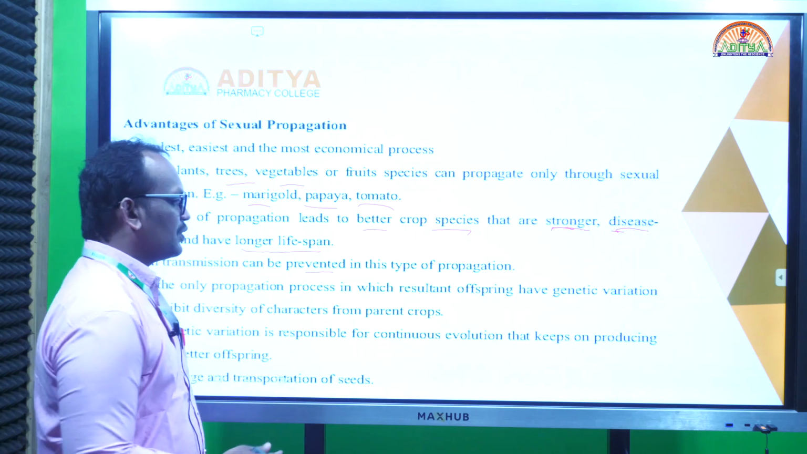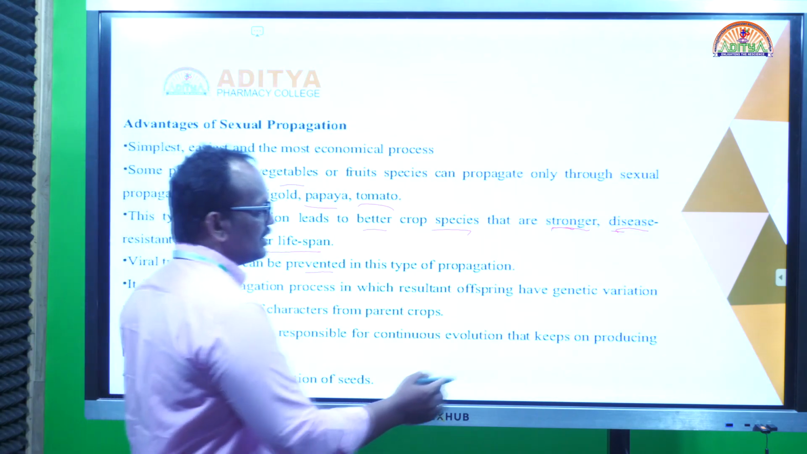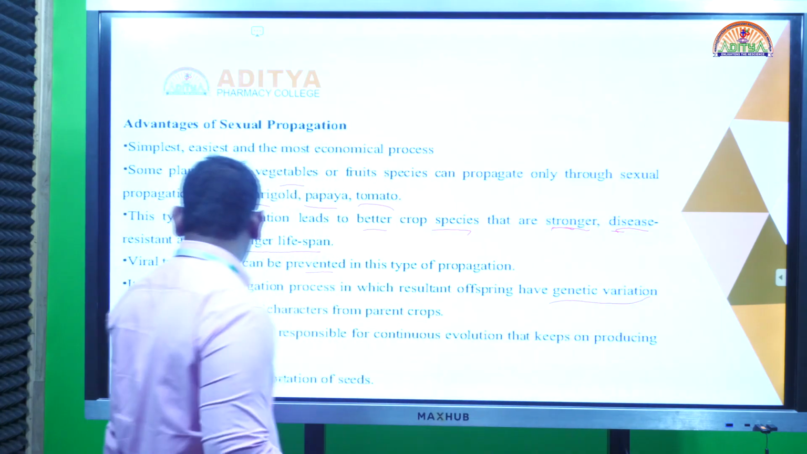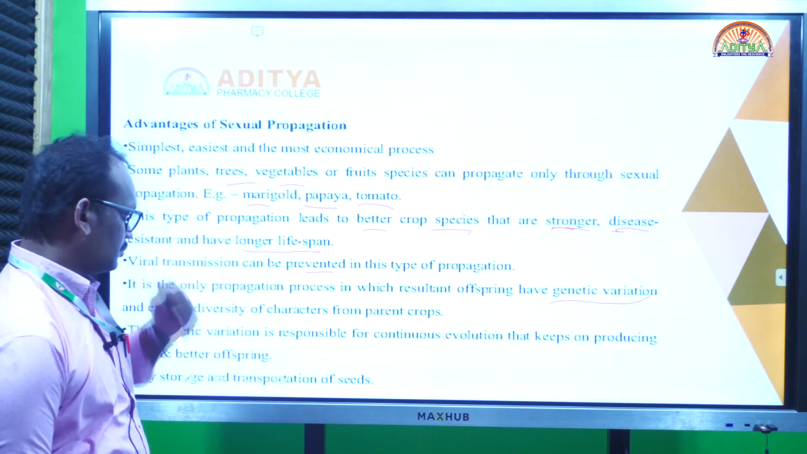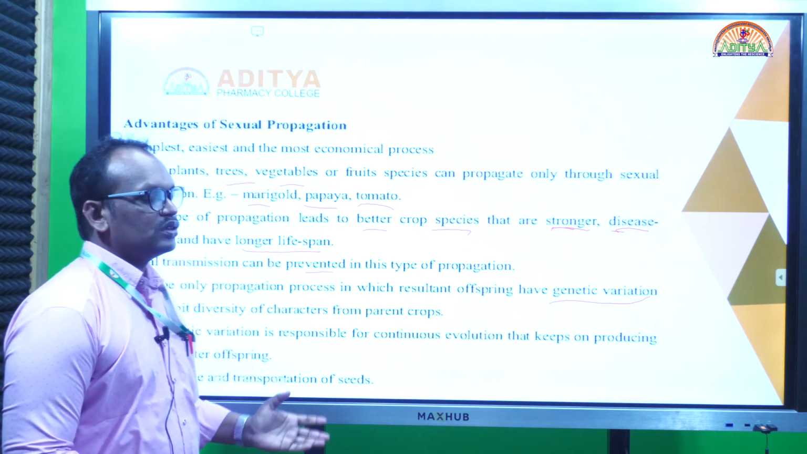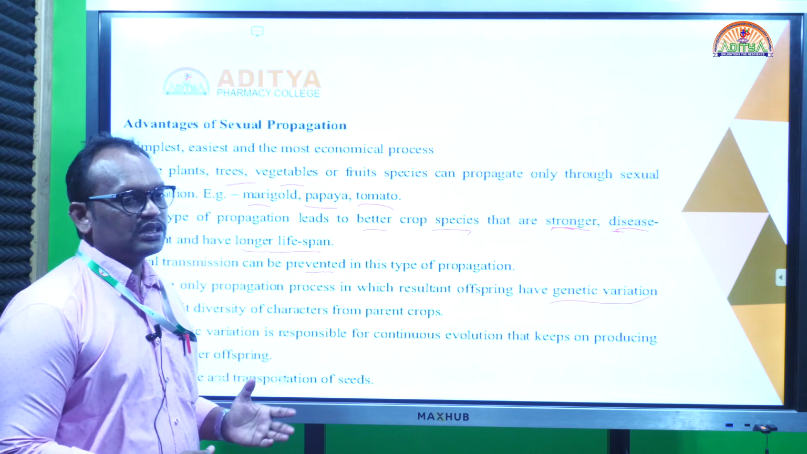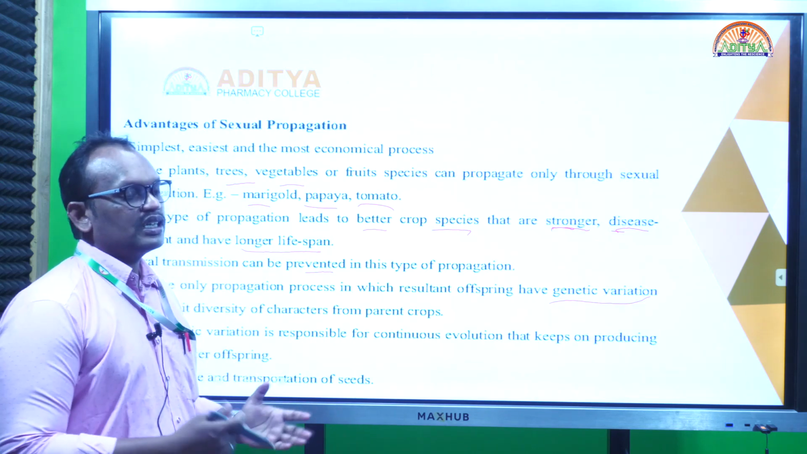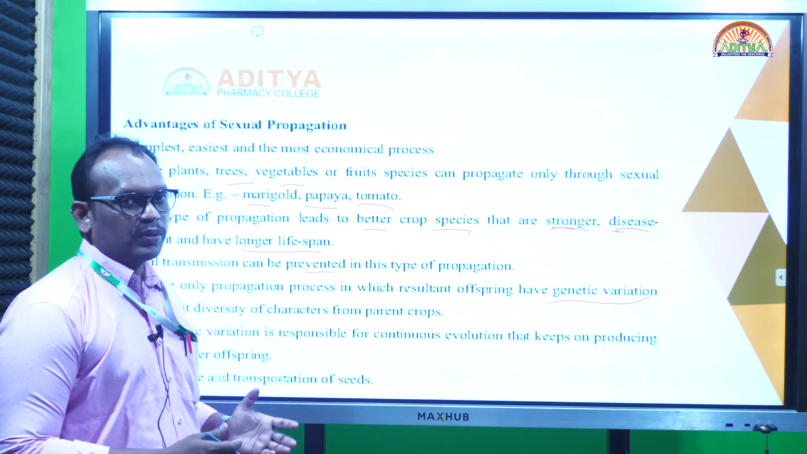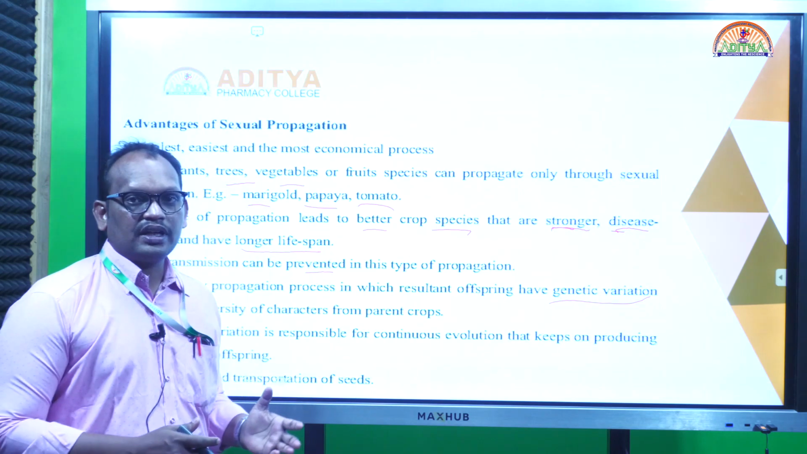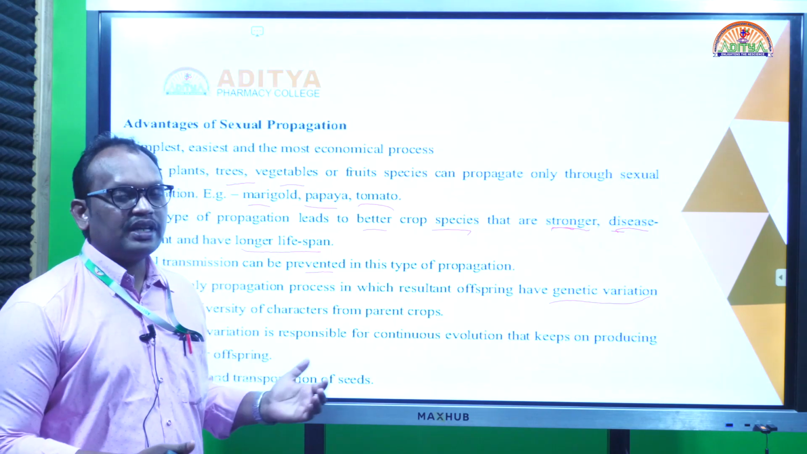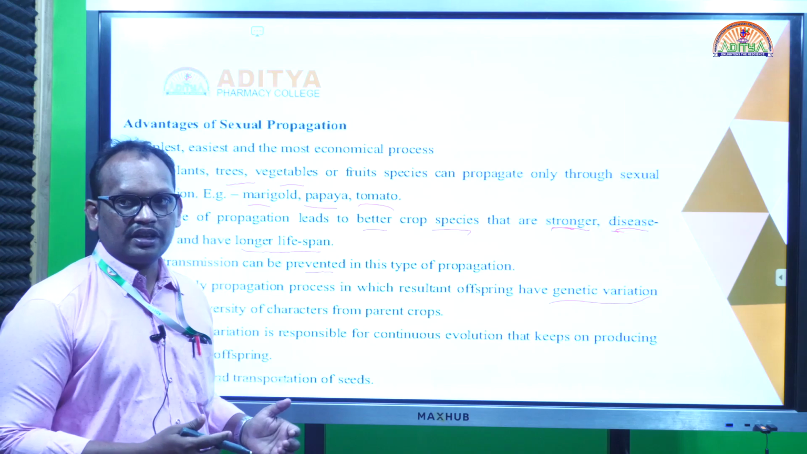New varieties and genetic variation can be seen in seed propagation. So in this process of seed propagation, we can observe continuous evolution of the plants. It's a continuous process, but in vegetative propagation the same properties of the parent plant are reproduced, whereas here new varieties can be seen every time.